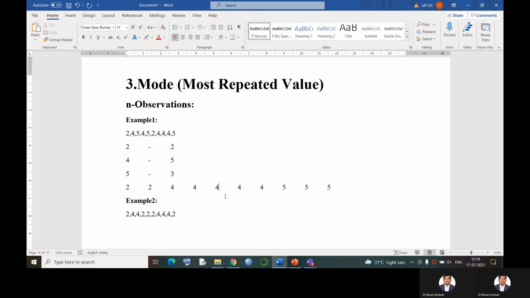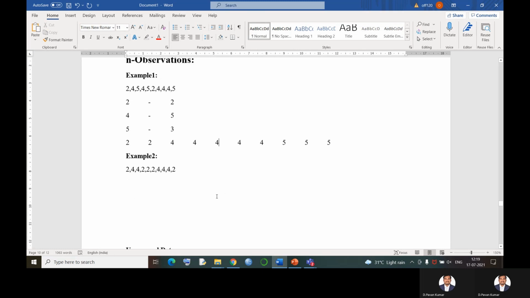Okay, now let us take the second example. In this problem, we have only two observations which are repeating. One is 2, repeating 2 plus 3, that is 5 times, and the next one is 4, repeating 2 plus 3 times, so it is repeating 5 times.